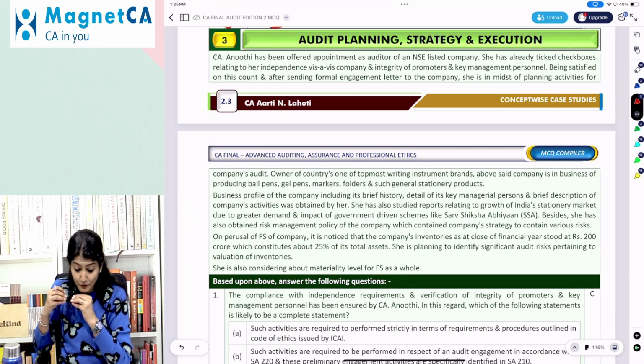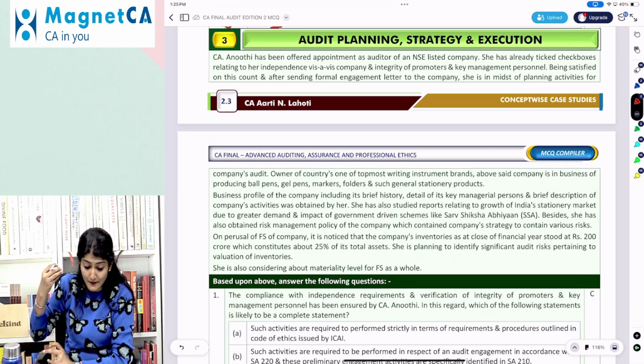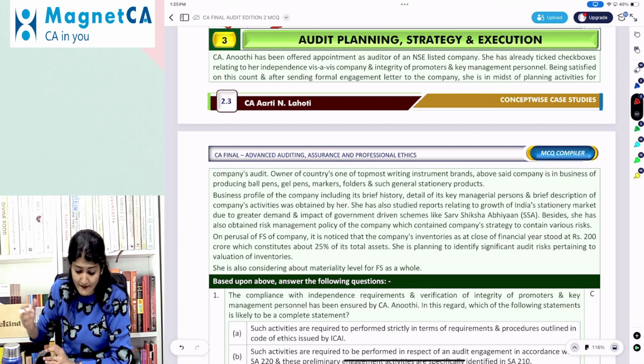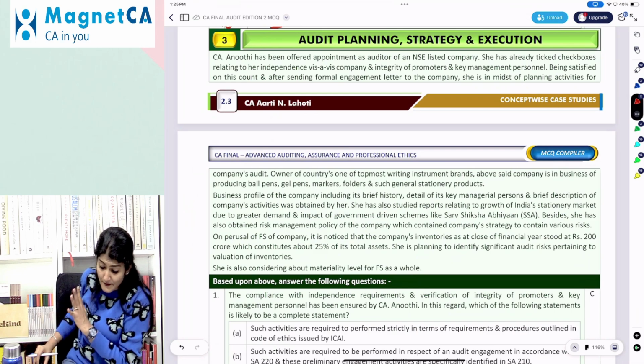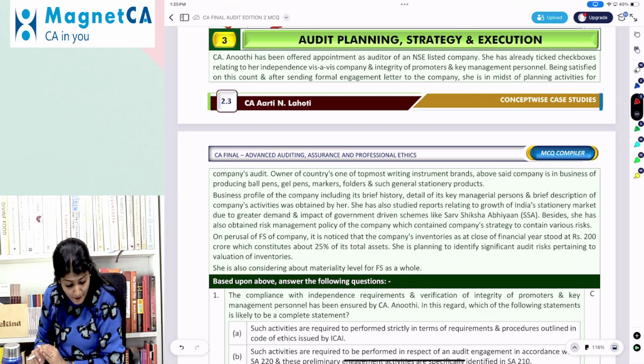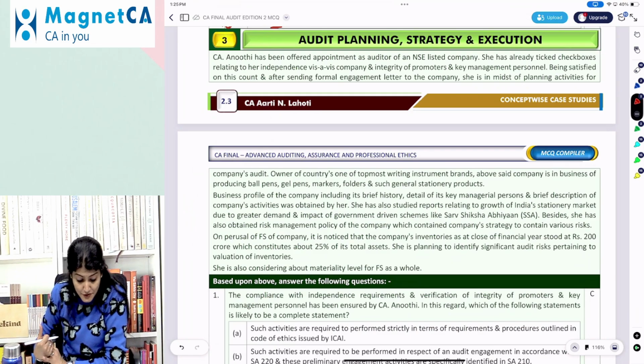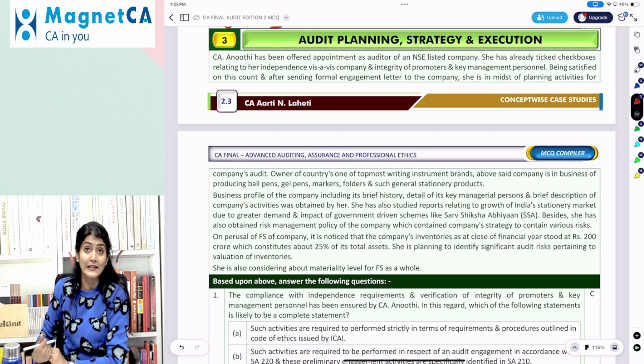The company is one of the topmost writing instruments brands. The company is in the business of producing ball pens, gel pens, markers, folders, and such general stationery products. The business profile of the company, including its brief history, details of the KMP, and a brief description of the company activities, was obtained by her. She has also studied reports relating to the growth of India's stationery market due to greater demand and the impact of government-driven schemes like the Sarva Shiksha Abhiyan. Besides, she has also obtained the risk management policy of the company, which contains the detailed company strategy to contain various risks.